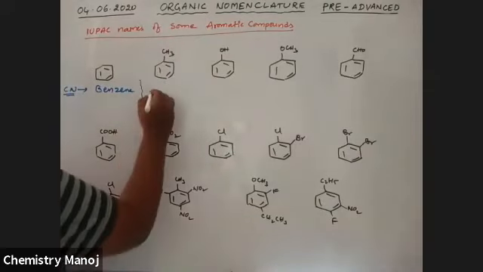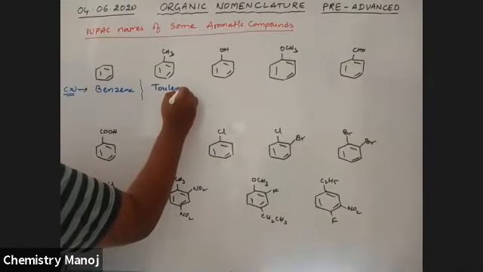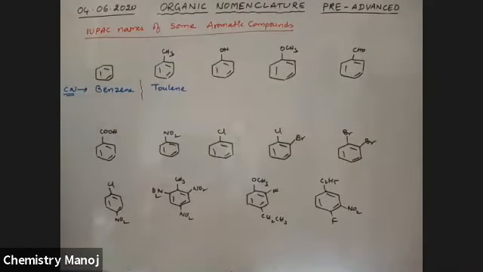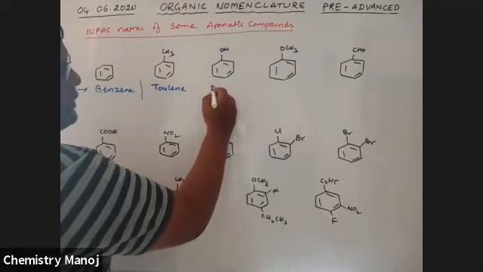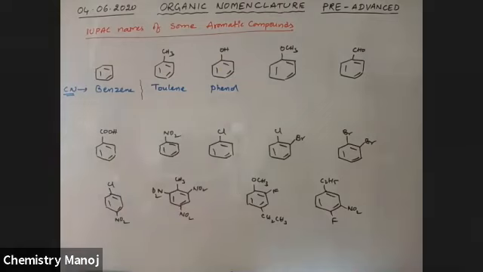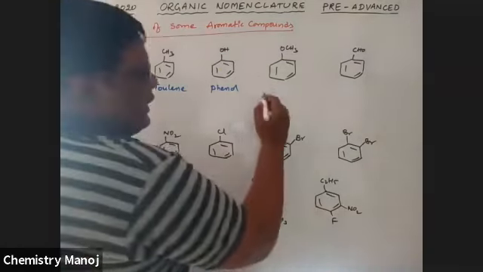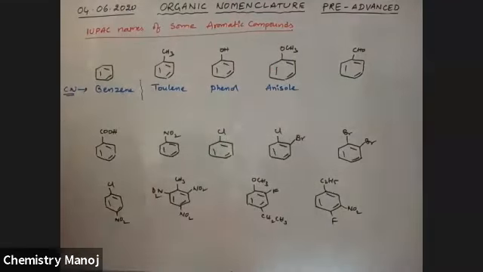Its common name: when a methyl group is attached to benzene, it is taken as toluene. That is the common name, toluene. OH is attached, that is called phenol. Okay. Next, OCH3 attached, that is anisole.